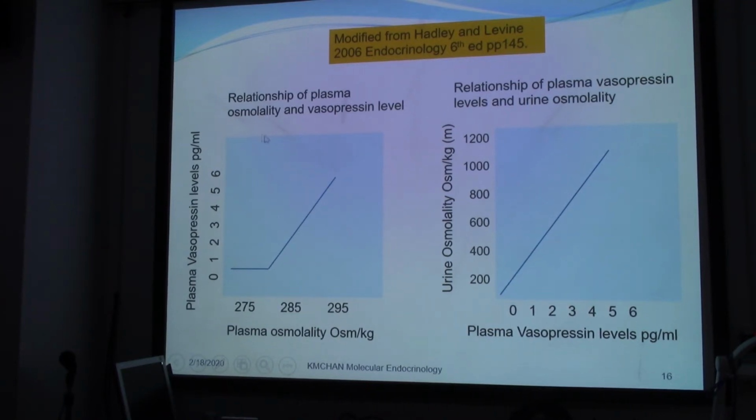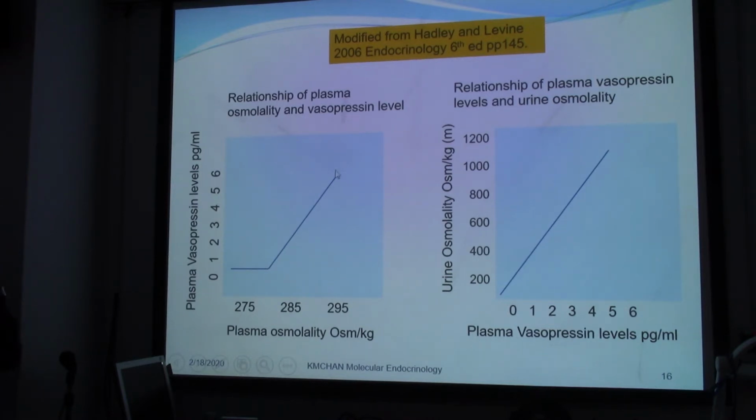And then the relationship of plasma osmolarity and vasopressin levels is shown in this diagram. Actually, these two diagrams are taken from the textbook, but as you can see, the plasma osmolarity in the blood increases, and then you can see the vasopressin level also increases.